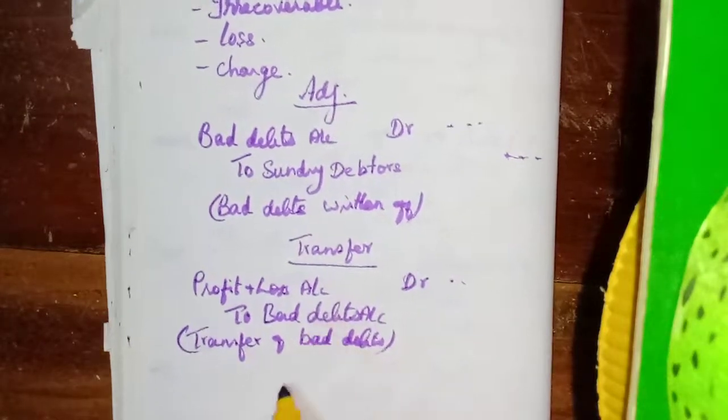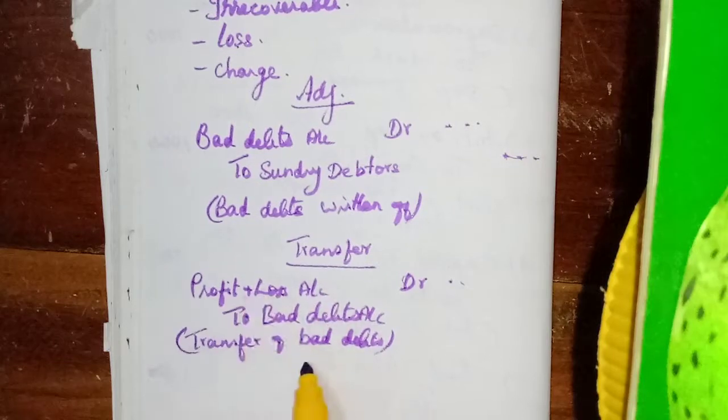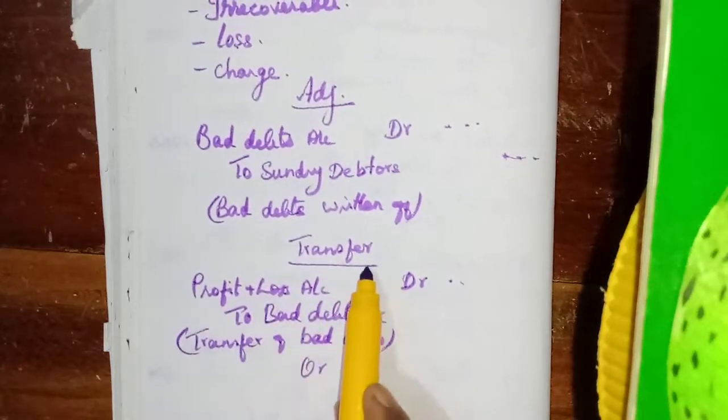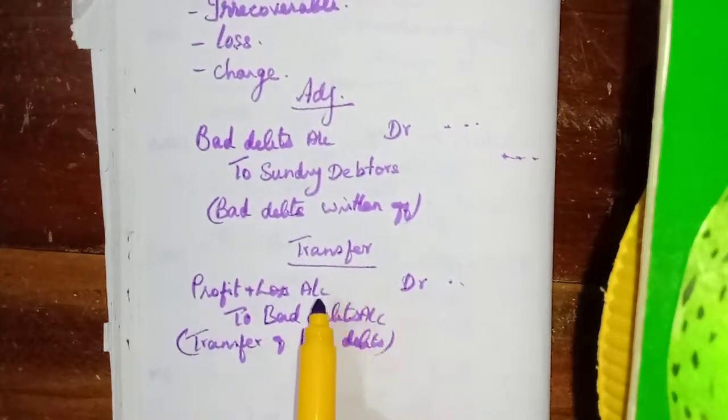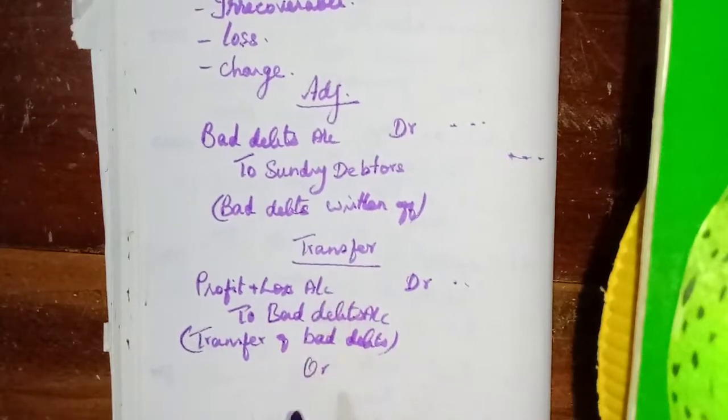If they maintain the provision for bad and doubtful debts account, it will be transferred to the provision for bad and doubtful debts account instead of the profit and loss account.